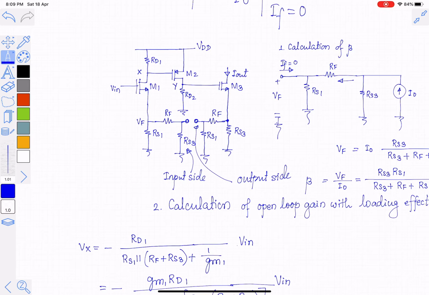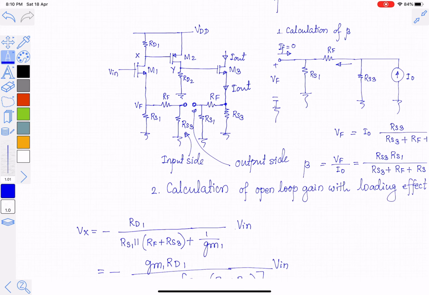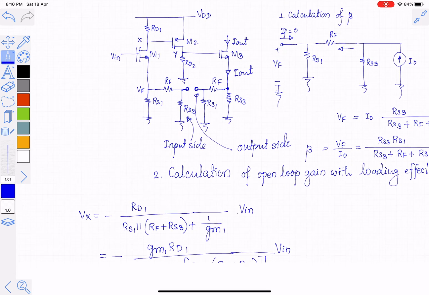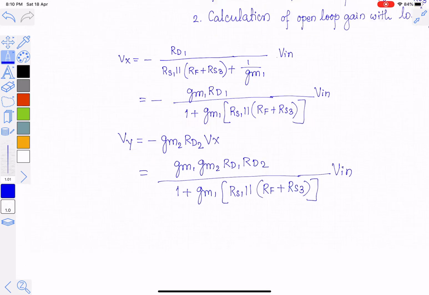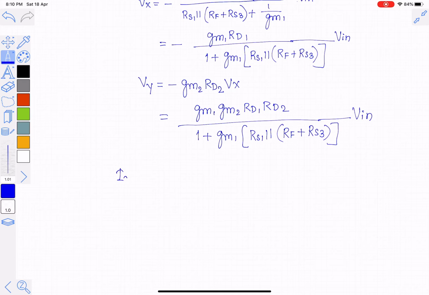Now we know that the current that flows through the source and drain terminal is the same. This is also equal to Iout. We can write the expression for Iout as Iout is equal to gm3 into VGS3.